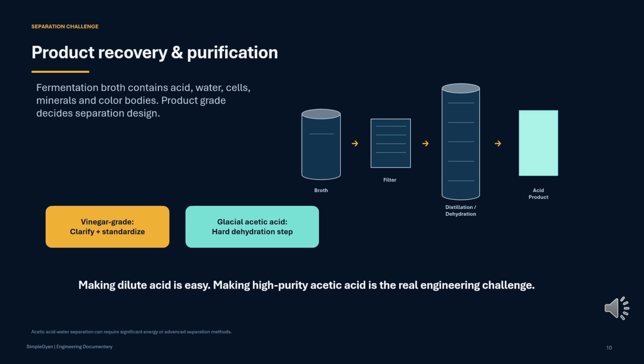After acetic fermentation, the broth contains acetic acid, water, biomass, minerals, color bodies, and unreacted compounds. For vinegar-grade product, the liquid is clarified, filtered, standardized, and pasteurized. For higher-strength acetic acid, water removal becomes difficult because acetic acid and water are strongly associated. The plant may use distillation, extraction, dehydration, or membrane-based concentration depending on purity target and economics. Key point: making dilute acetic acid is easy. Making high-purity glacial acetic acid is the real engineering challenge.